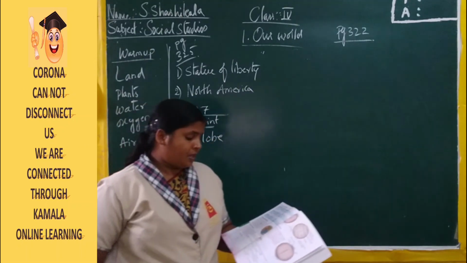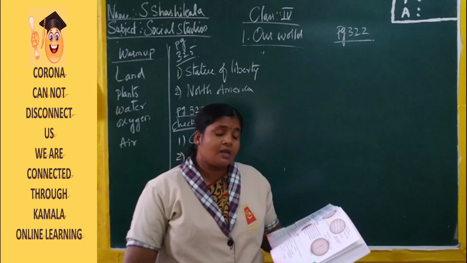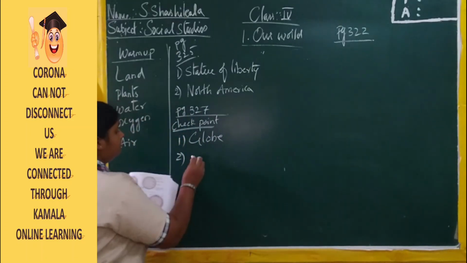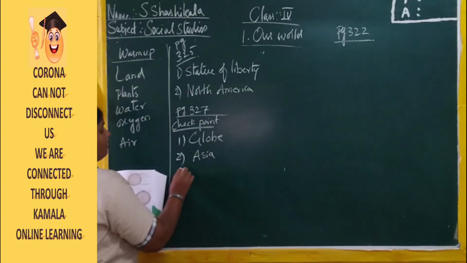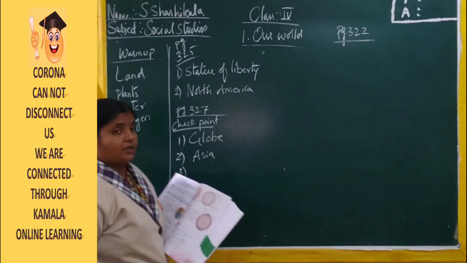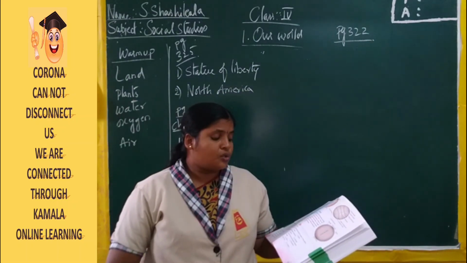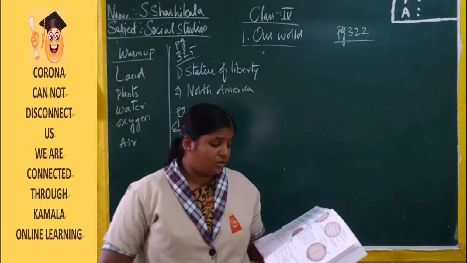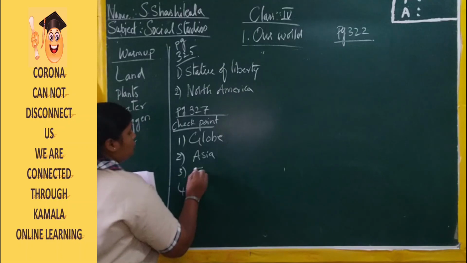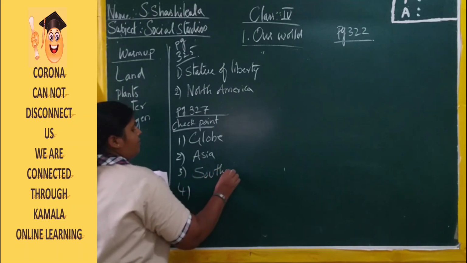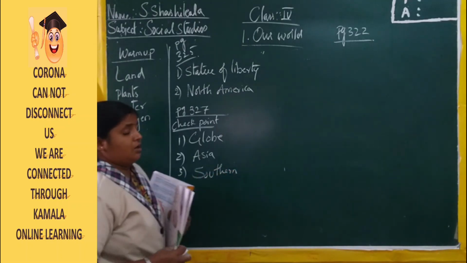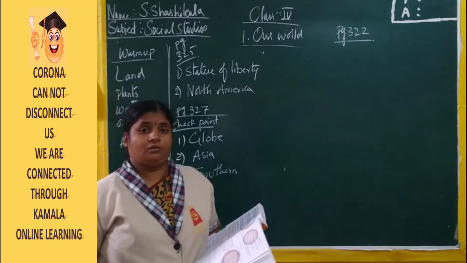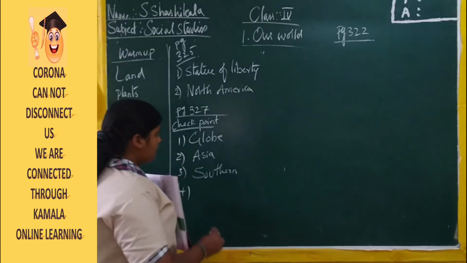Now, second one. Dash is the largest continent. What is the largest continent? Just now we have learned. Answer is Asia. Now, the third one. The dash is also known as the Australasian. Which ocean is known as the Australasian? Right, answer is Southern Ocean. Now last one. The Greenwich is a village in which country? Right, answer is London.